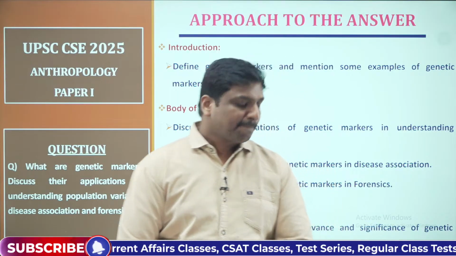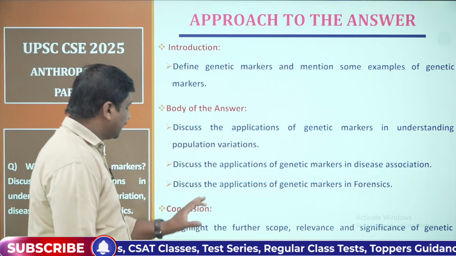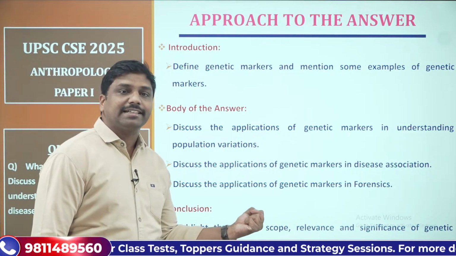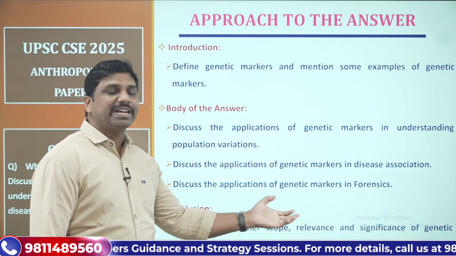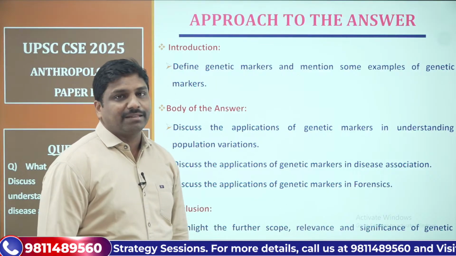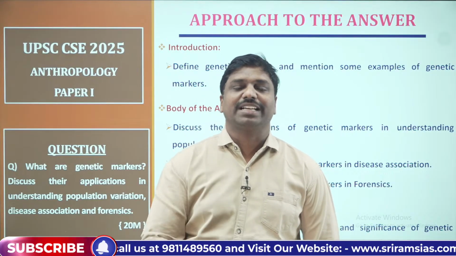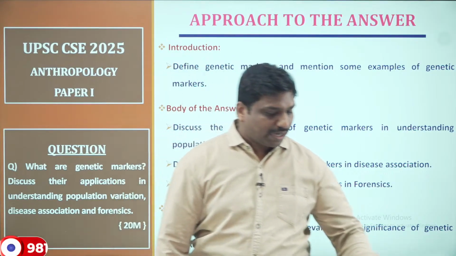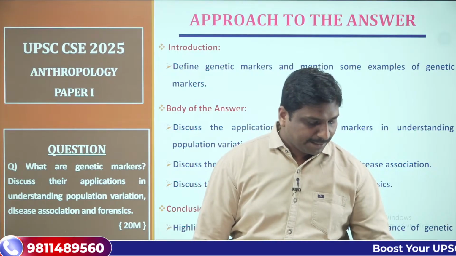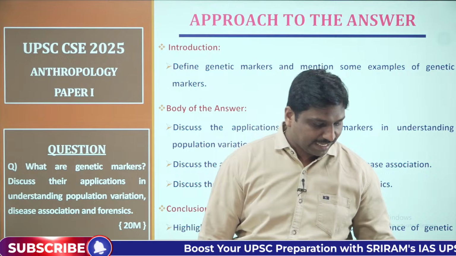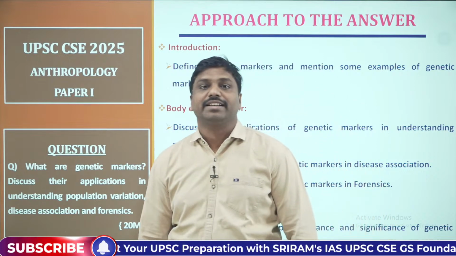And then, how can you conclude the answer? You can simply highlight the further scope and relevance of genetic markers, and thus conclude the answer. This is how you can keep your approach. All these aspects you can mention in the introduction, body and conclusion of the answer. I hope that's clear to you.